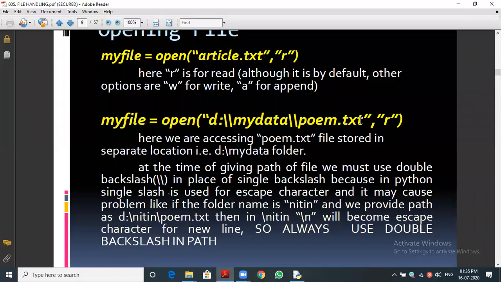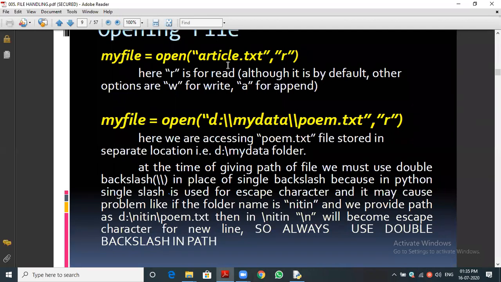Initially, where will that article.txt be stored, sir? Since we didn't give a location directly, the default folder is the Python folder in our Windows, in our C drive or wherever you installed the Python interpreter. In that default folder of the Python interpreter, the file will be stored.